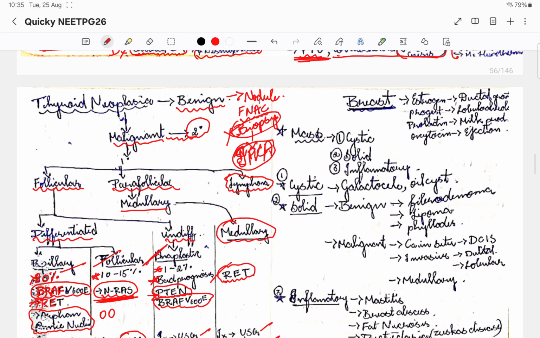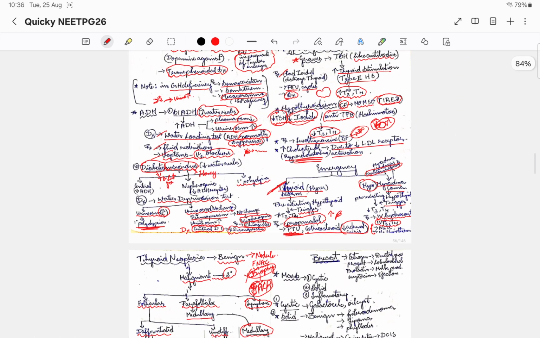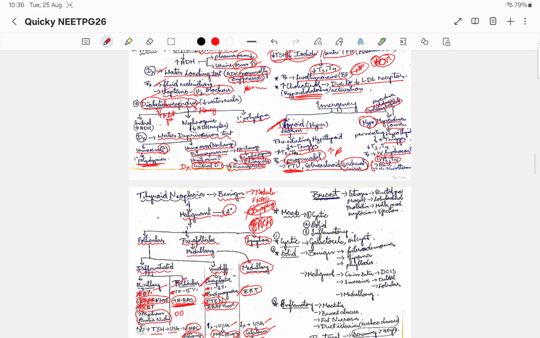Now we will go to the next chapter, that is breast. Now the thyroid gland is done. One by one I am coming. In head and neck, we finished the thyroid and parathyroid glands.